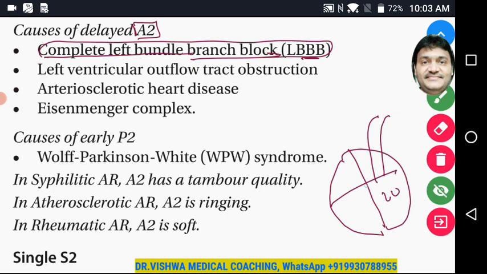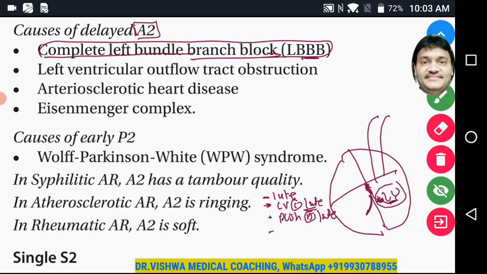Left bundle branch block is a block in the current getting conducted to the left ventricle. When the current gets conducted to the left ventricle late, it is going to contract late. If it contracts late, it is going to push the blood through the aorta late.